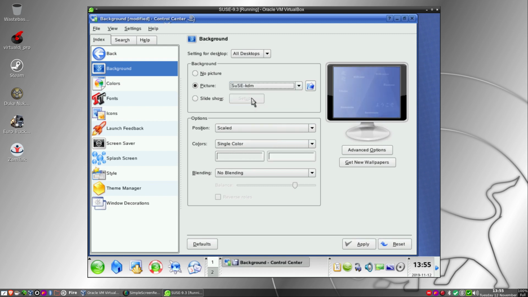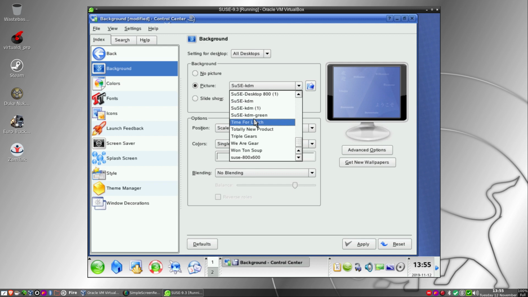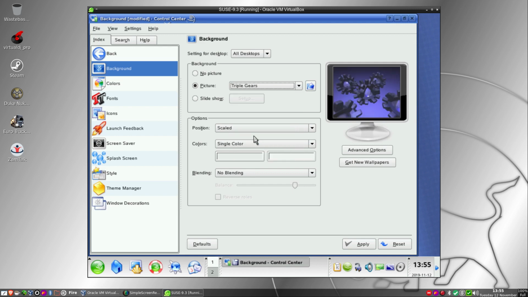SUSE KDM. That's the welcome. Typically, most of these are the standard KDE ones, but some have got some nice SUSE branded ones as well. Oh, that's quite nice. Root logo. Paper, only K.